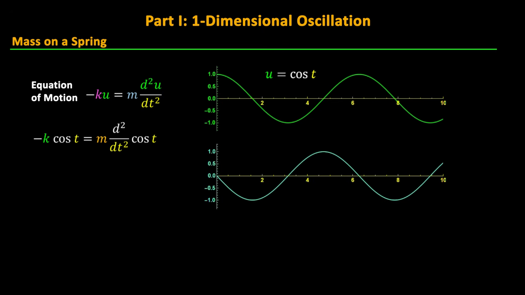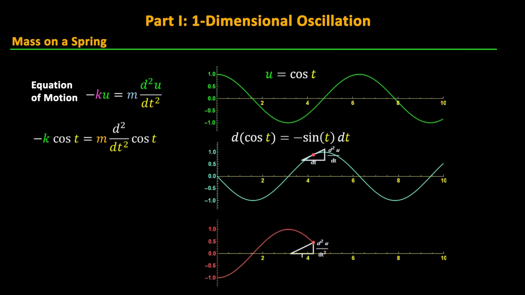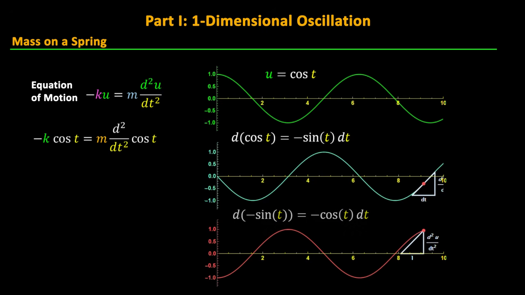Or you could just memorize the calculus tables and recall that the derivative of the cosine function is given by minus 1 times the sine function. To get the second derivative, we just repeat this procedure, or just look up that the derivative of the sine function is the cosine function. Either way, we find the second derivative of the cosine function is just -1 times that same cosine function.